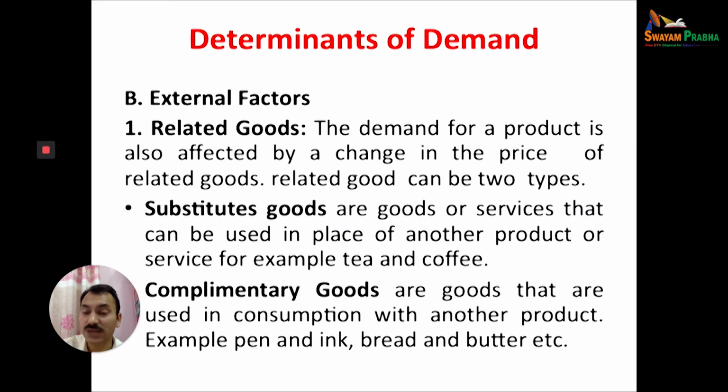These factors will affect the price of a commodity. If the price of petrol increases, the demand for cars will automatically reduce. And if the price of petrol decreases, the demand for cars will increase. Similarly, in the case of bread and butter, pen and ink.